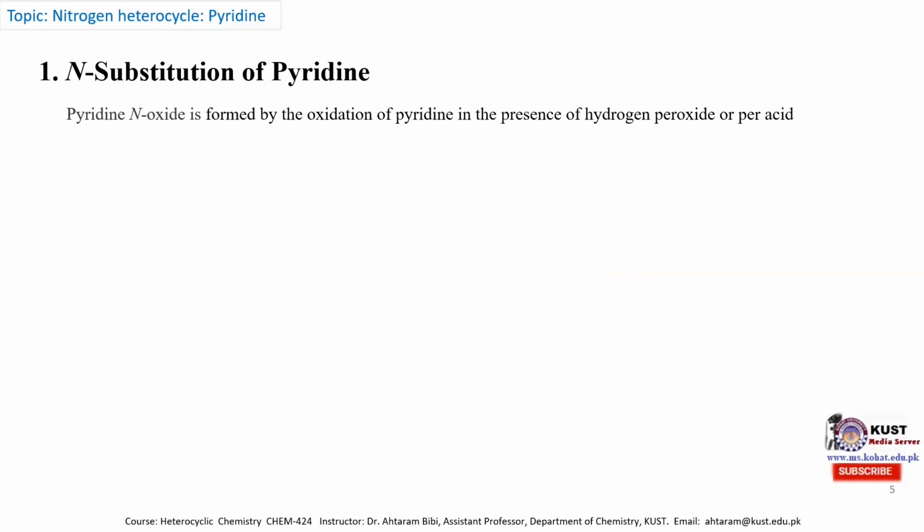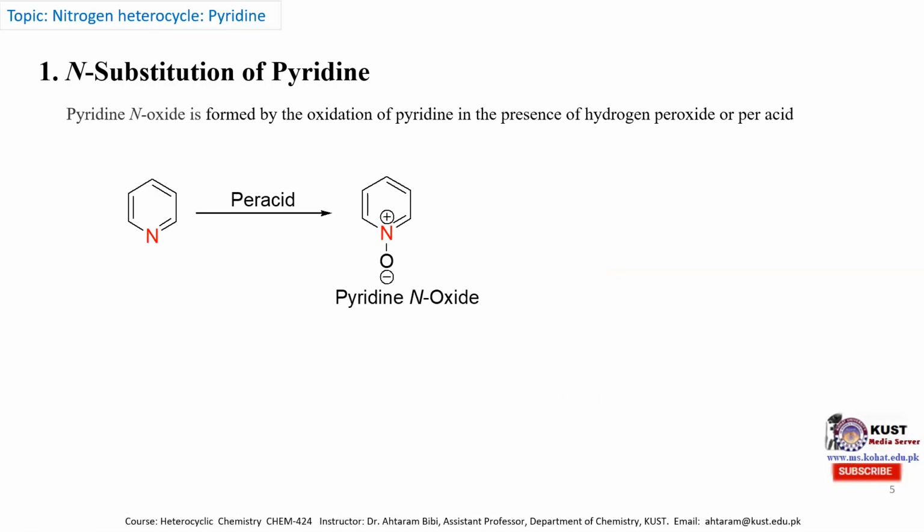When it is treated with a per-acid or hydrogen peroxide, the pyridine is oxidized to pyridine N-oxide. It is mentioned over here. This is the pyridine structure. When it is treated with a per-acid, we obtain the pyridine N-oxide molecule. The mechanism is mentioned over here.